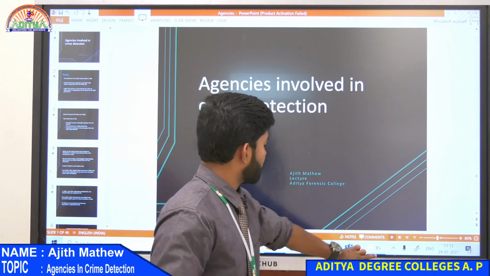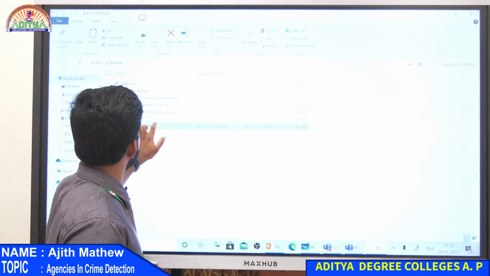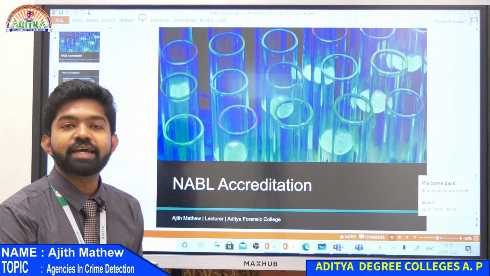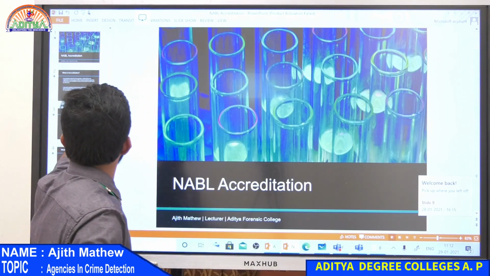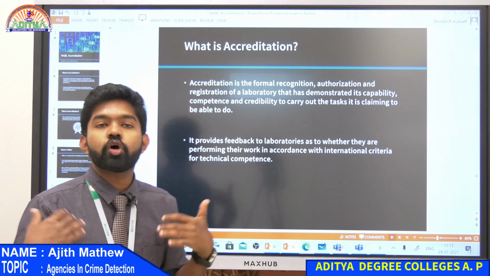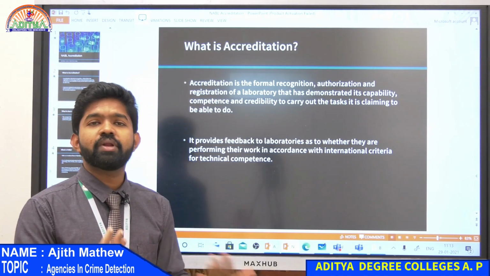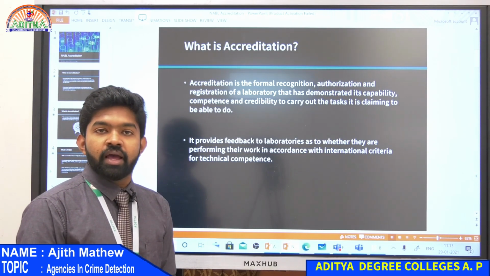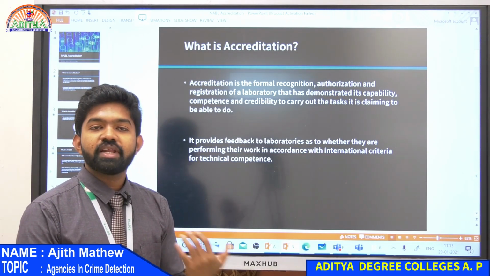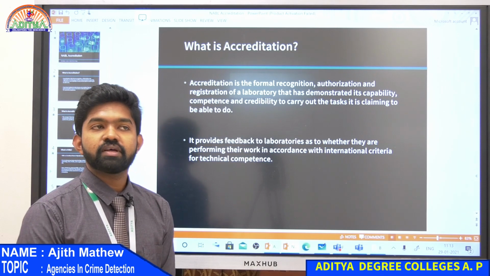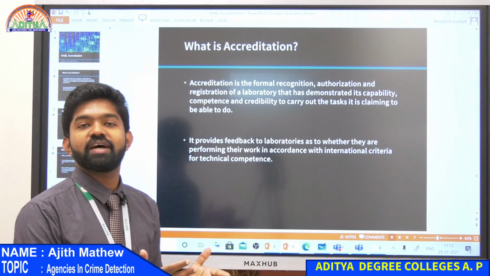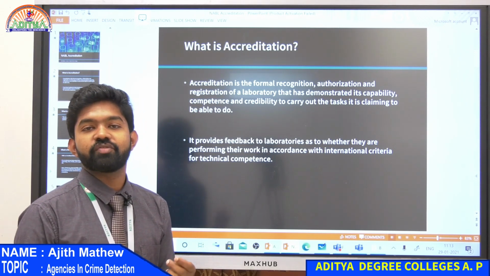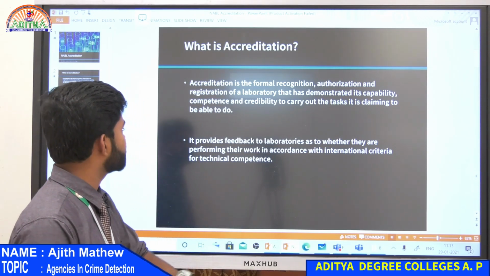Then we also have NABL. NABL is like India's accreditation bureau. What is accreditation? It's like giving a formal recognition that a lab is competent to do this work. For example, a biology lab that does DNA work. If NABL is giving an accreditation, that means a central authority has said that this lab can perform DNA sample testing according to international standards. That is what is meant by accreditation.